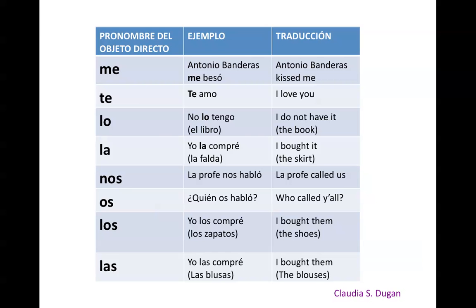Nos, la profe nos habló. Os, ¿quién os habló? Los, yo los compré. In this case, los is plural and masculine, such as los zapatos. Las is feminine and plural. Yo las compré. It could be las blusas.